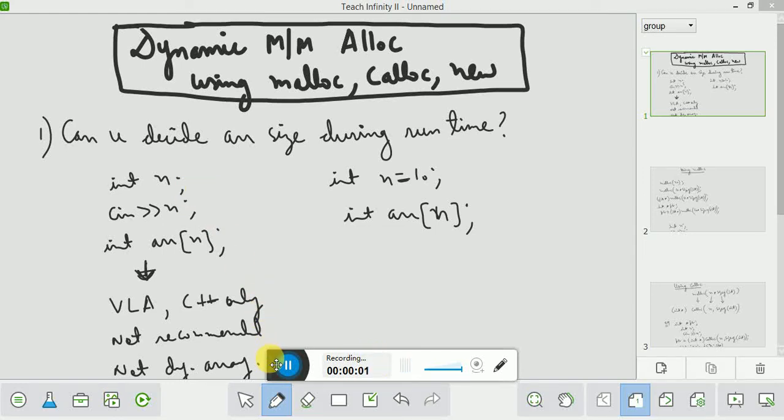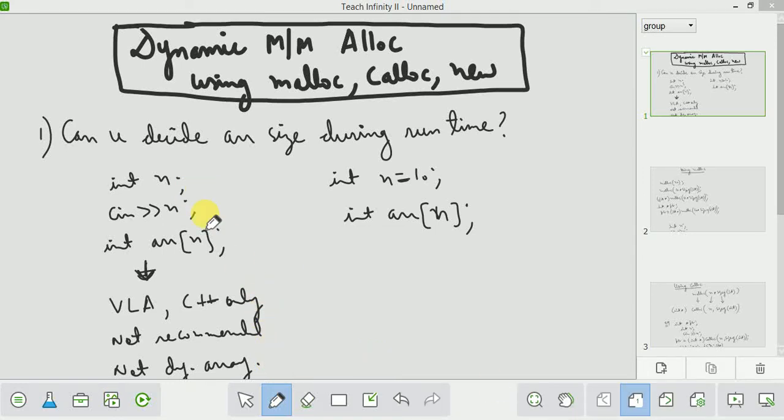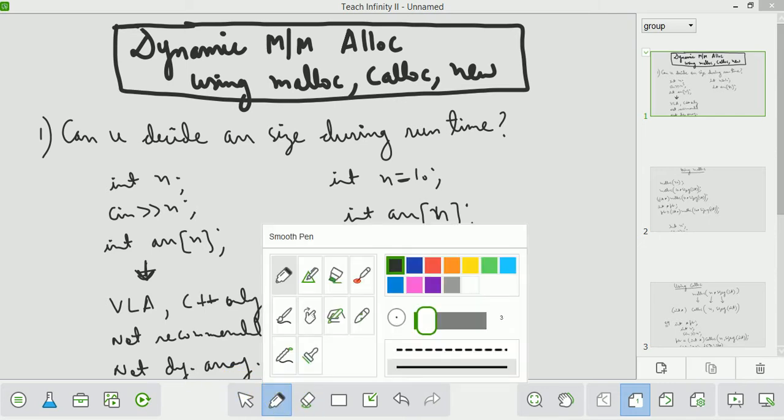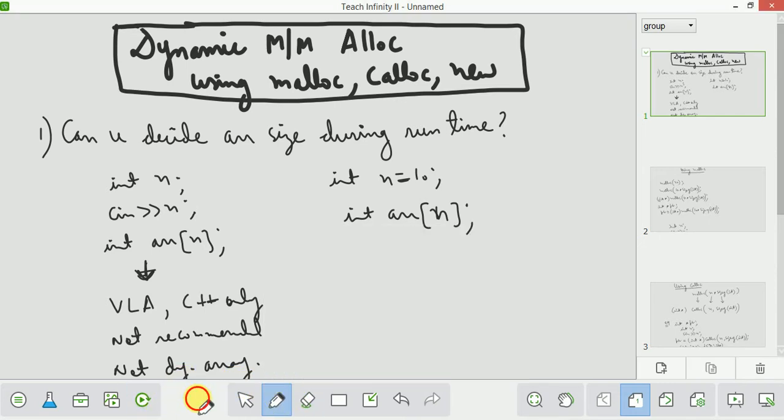Okay, let's start dynamic memory allocation using malloc, calloc, and new. Malloc and calloc are used for dynamic memory allocation. Malloc and calloc are used in C, and new is an operator which is available in C++. First of all, let us understand what dynamic memory allocation is.